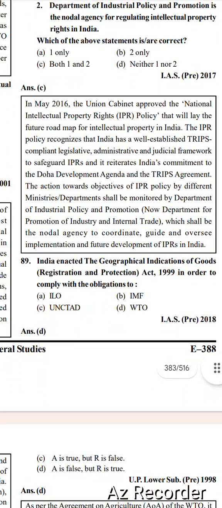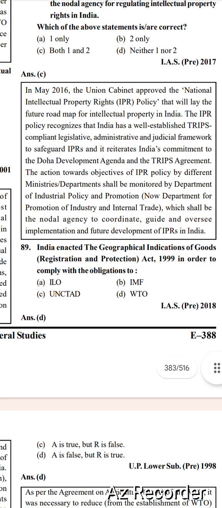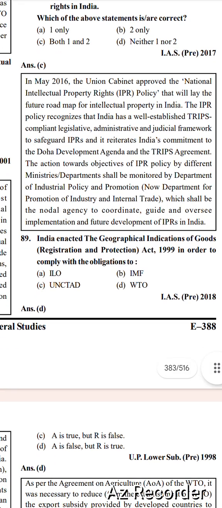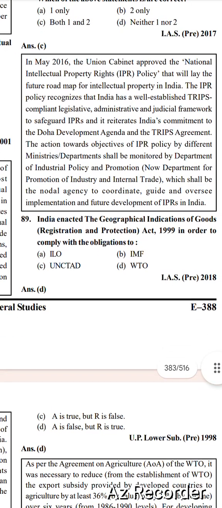Next, India enacted the Geographical Indications of Goods (Registration and Protection) Act 1999 in order to comply with the obligations to: option A, ILO; option B, IMF; option C, UNCTAD; option D, WTO. Right option is